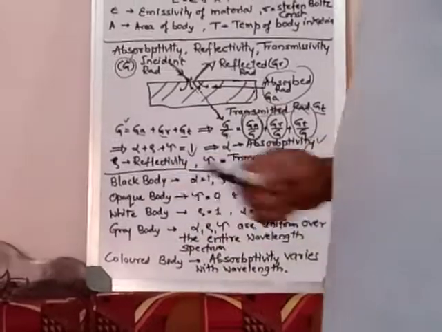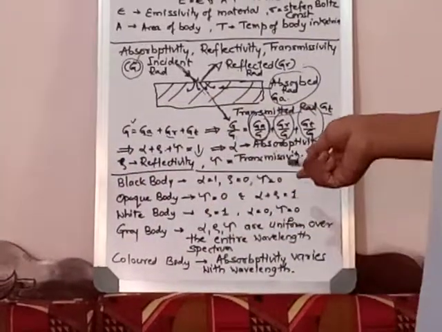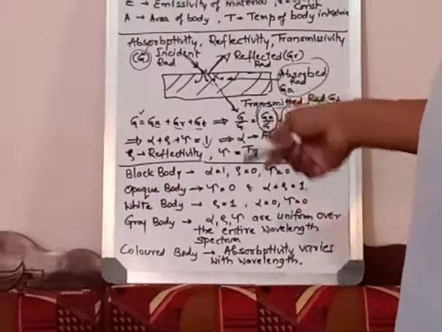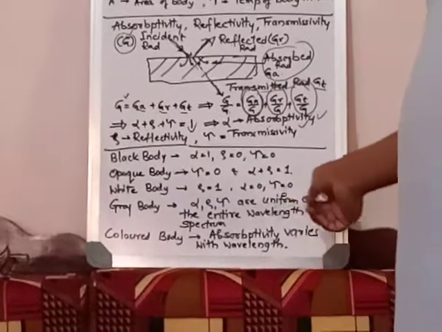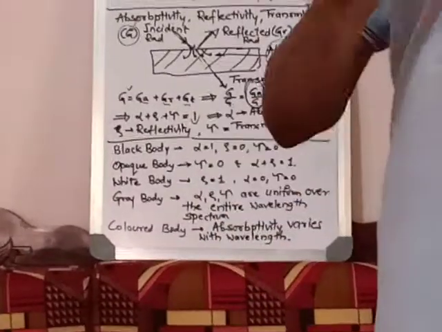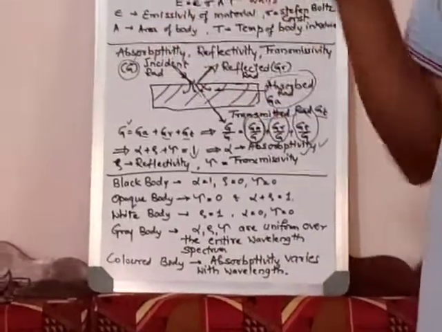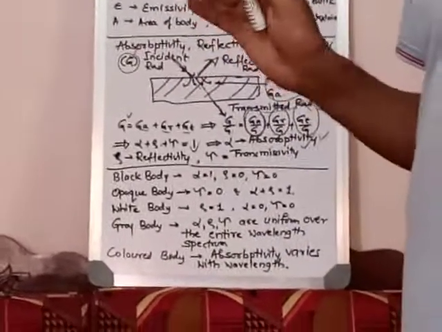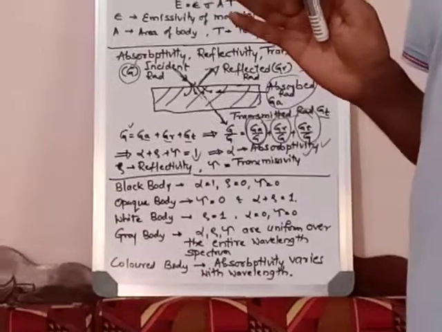Then there is the gray body. In a gray body, alpha, rho and tau, that is absorptivity, reflectivity and transmissivity, are uniform over the entire wavelength of the spectrum. For a particular wavelength or spectrum of wavelengths, alpha is uniform, rho is uniform, and tau is uniform.